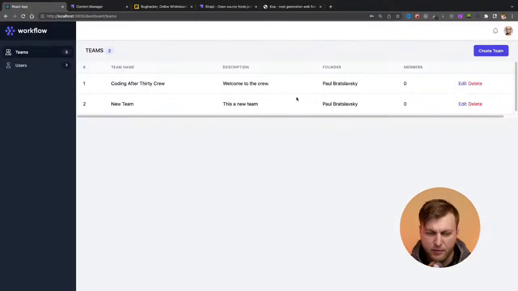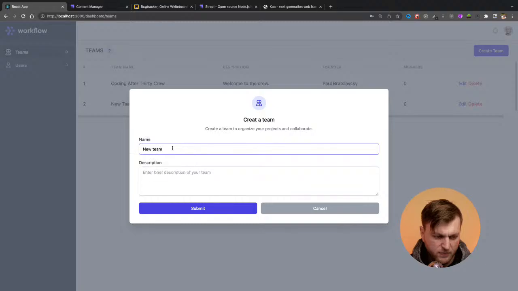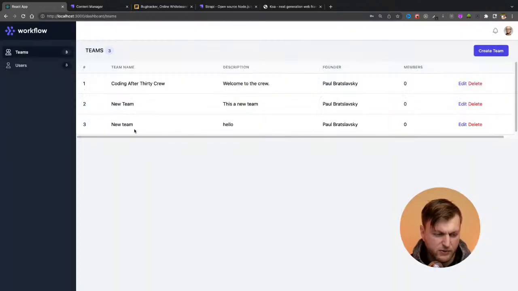So if you could see at my React application, we are able to create a team. I'll quickly show it to you guys again, and then I'll quickly go over the code. New team. Hello, right? Very original message. I click submit. Notice we just added a new team. And now the feature that I want to talk about and show you an example of is to continue to build.